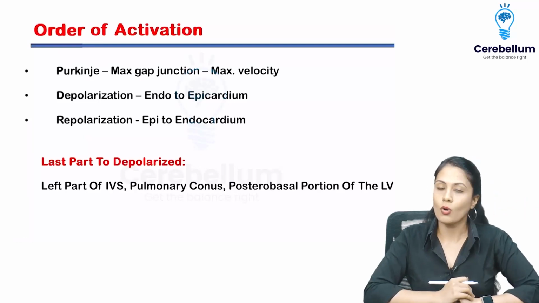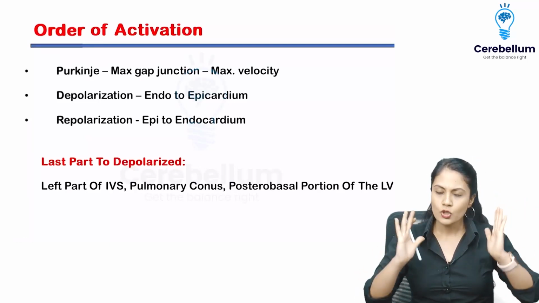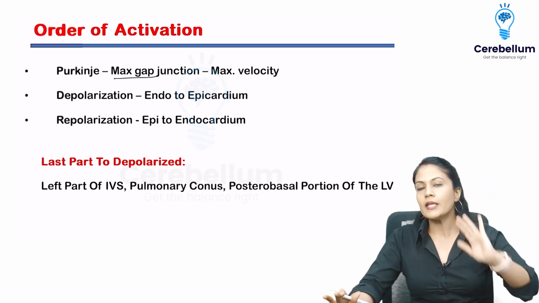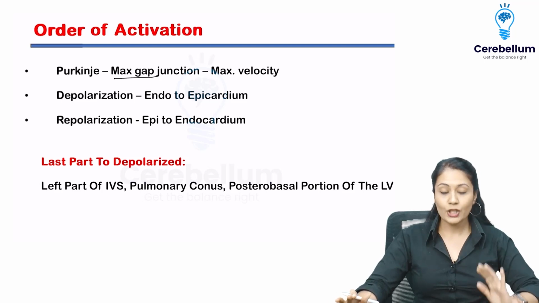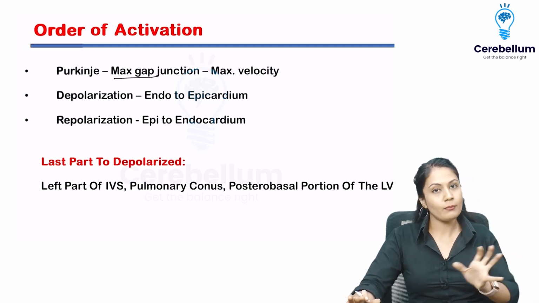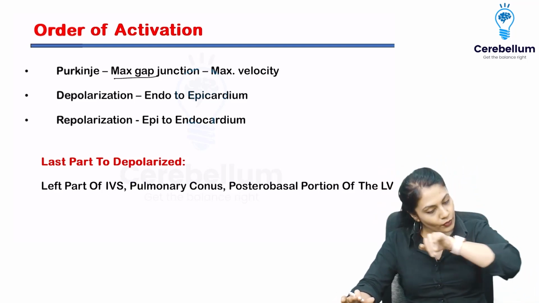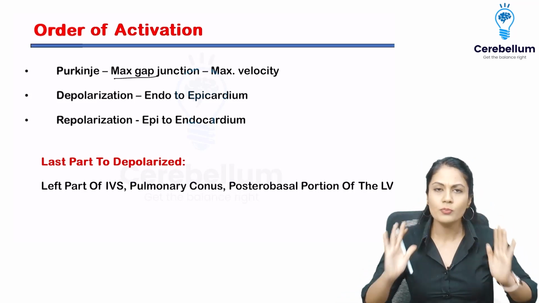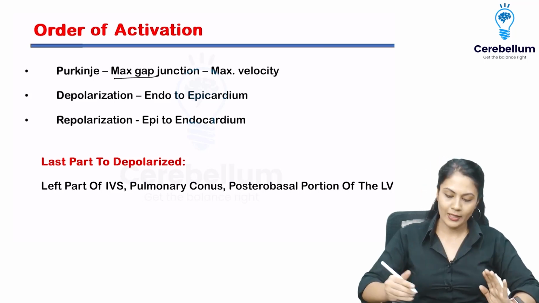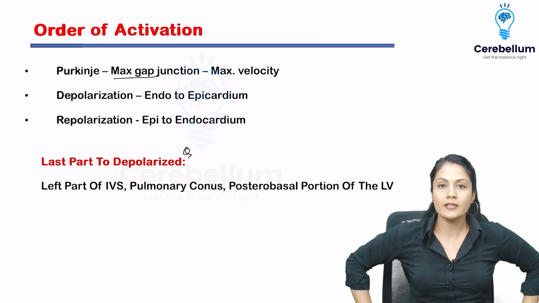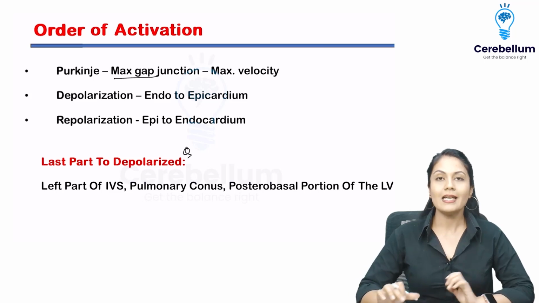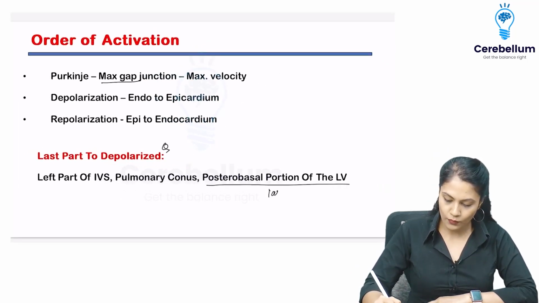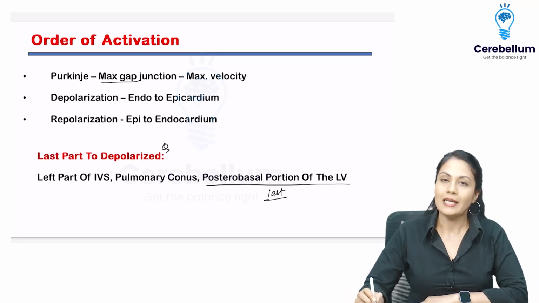Let's move on to the order of activation. Nothing fancy in this. Just remember that Purkinje fibers are going to have maximum gap junctions. That's why they do have maximum velocity. The direction of depolarization is from endocardium to epicardium, and the direction of repolarization is going to be reversed. That is from epicardium to endocardium. Right, just remember that. And the last part to be depolarized: this has been asked in the NEET. So please remember the last part to be depolarized is going to be the posterior basal portion of the left ventricle.